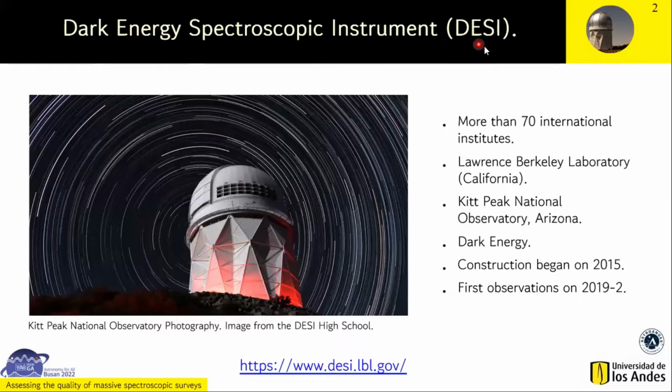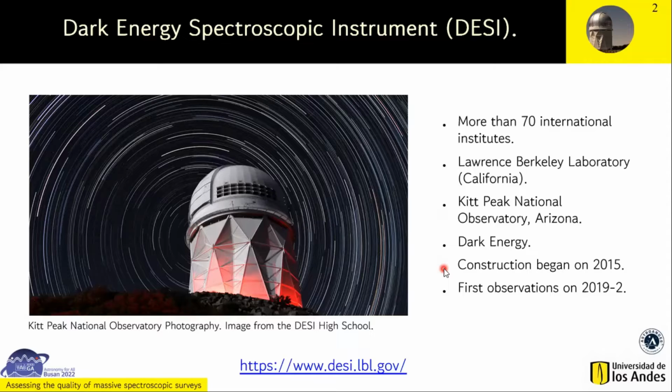First, I will talk about DESI. DESI is the Dark Energy Spectroscopic Instrument, a collaboration where more than 70 international institutes participate. This experiment is managed by the Lawrence Berkeley Laboratory in California. The instrument is installed in the Kitt Peak National Observatory in the Tucson Desert in Arizona. The main aim of the project is to study the nature of the dark energy in the universe.